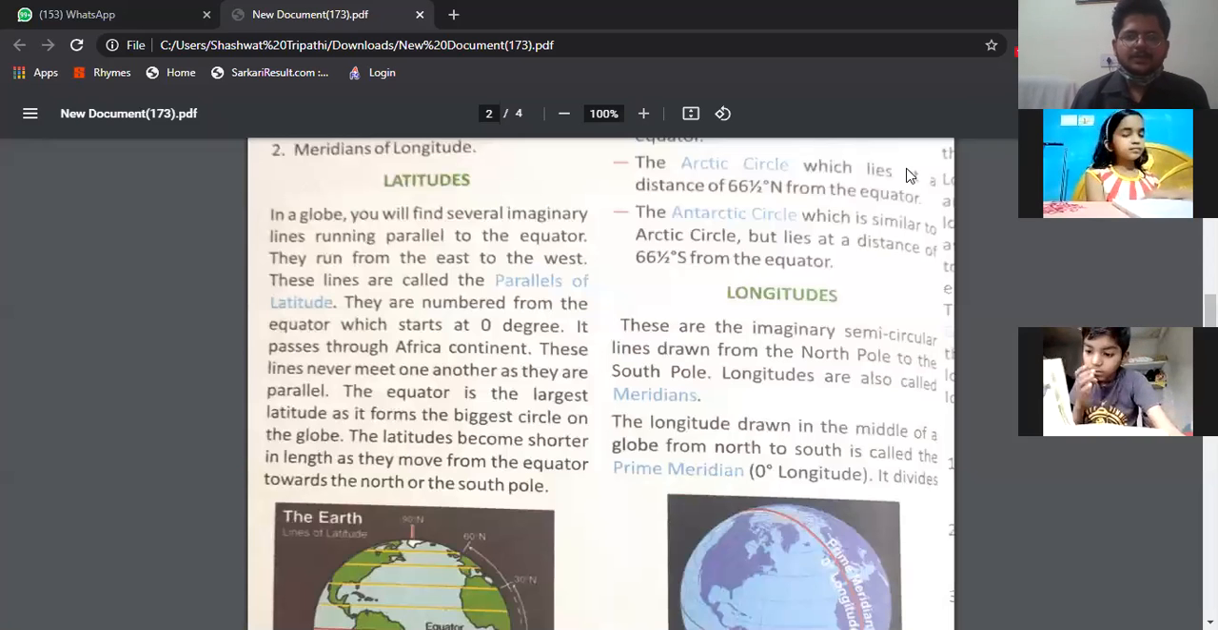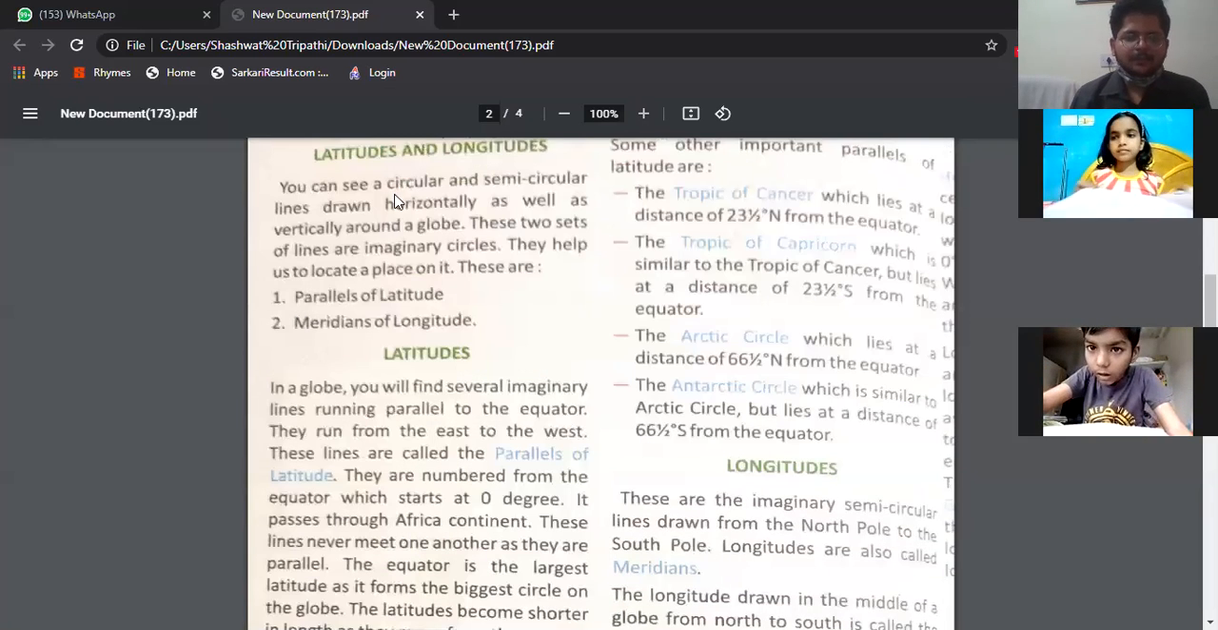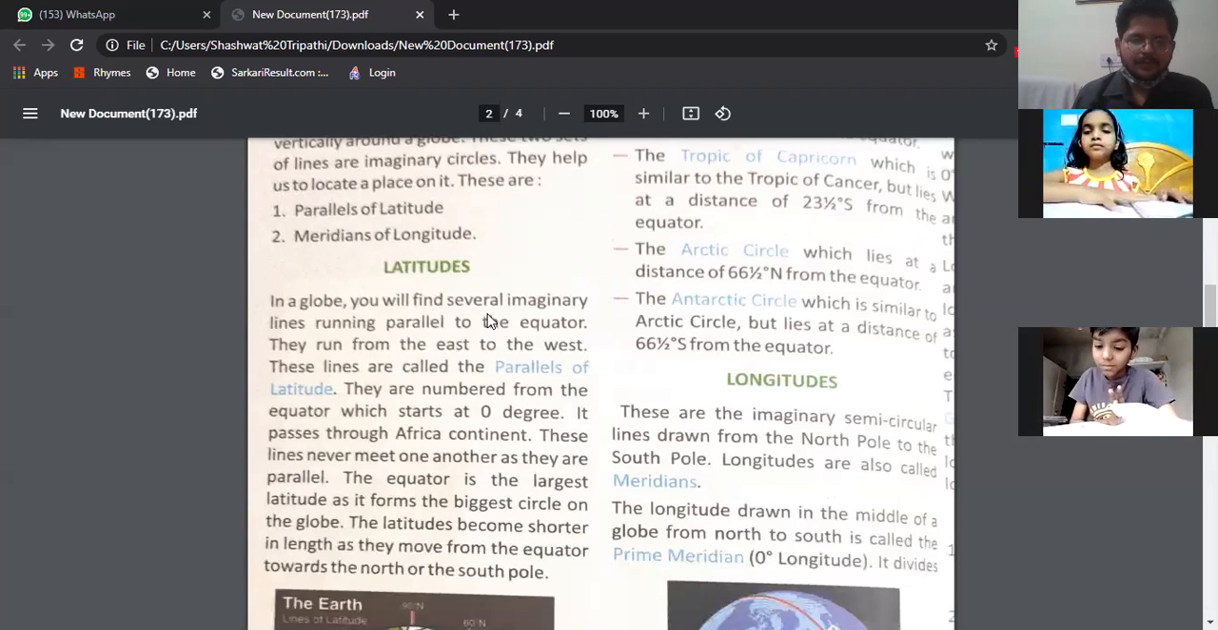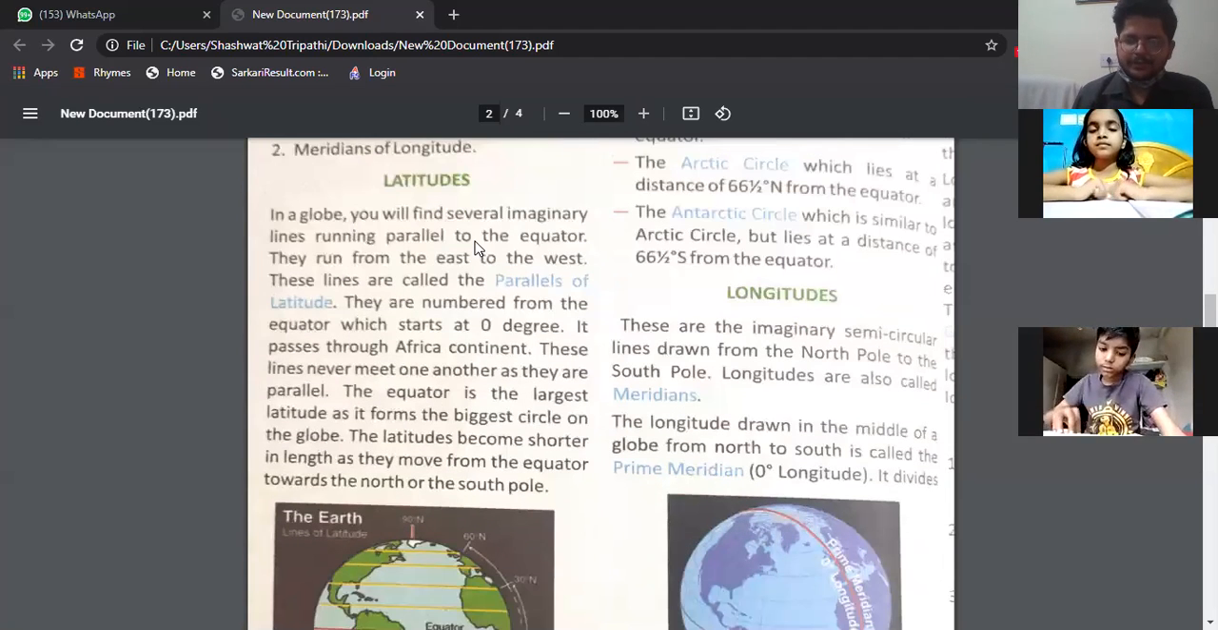Now, in yesterday's class, we have done till here, right? Meridians of longitude, right? Yes, sir. So today we will start with latitude. Okay? Ananya, start reading latitudes. Okay, sir.